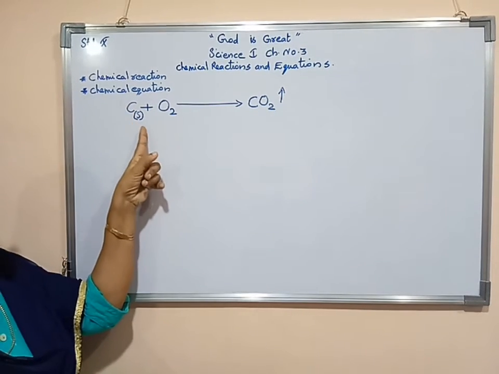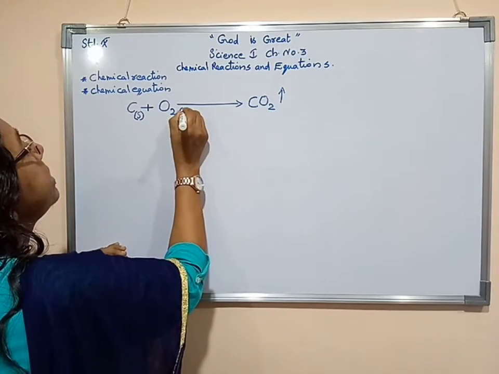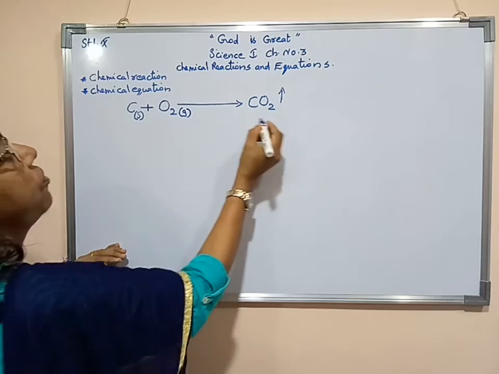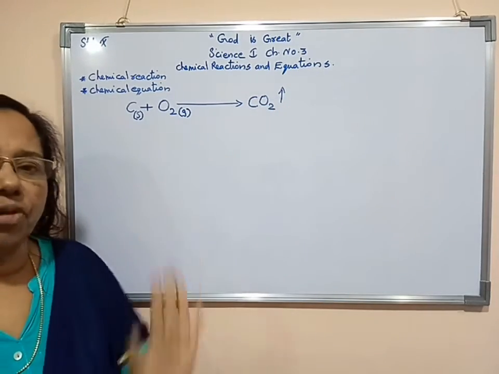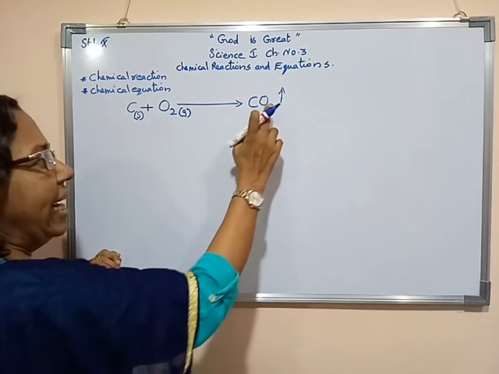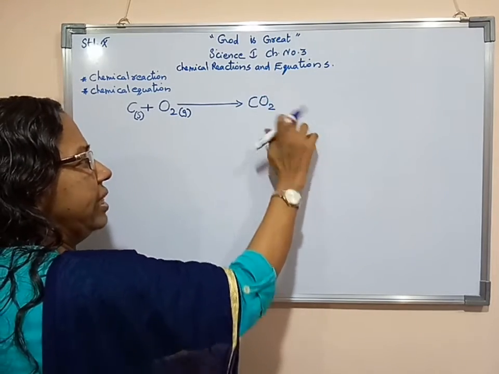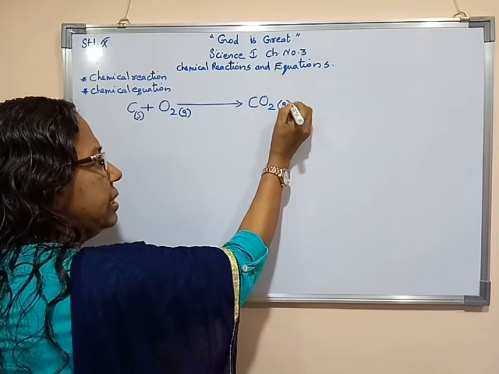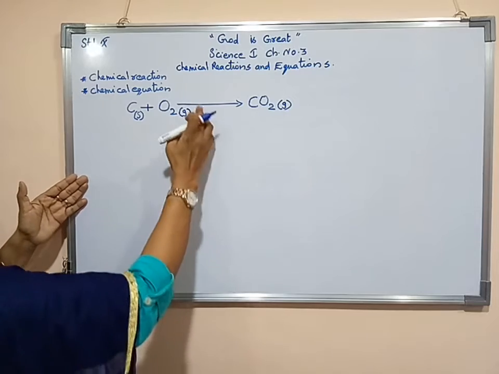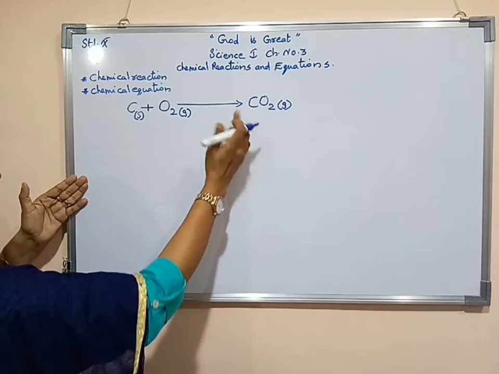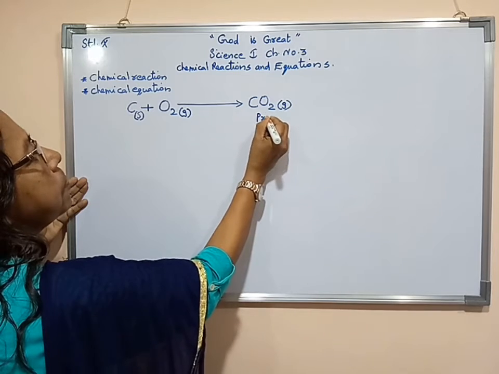That means carbon is in solid form, oxygen is in gaseous form. As a result of it, a gaseous carbon dioxide is forming. We can write either arrow mark upward direction. If you are not showing this way, then we can write here a G. Both are accepted. Now left side of the arrow mark you may be seeing. Right side of the arrow mark is known as product.